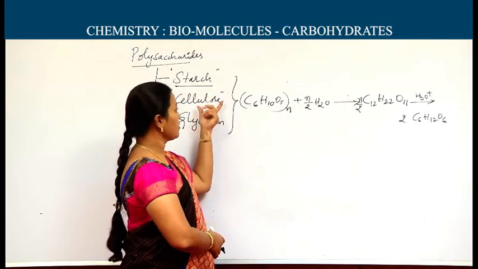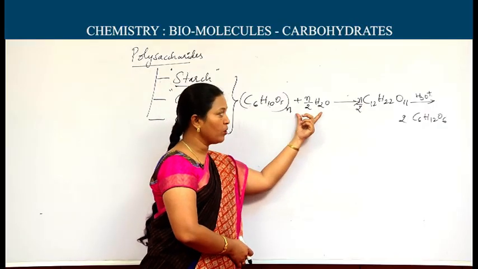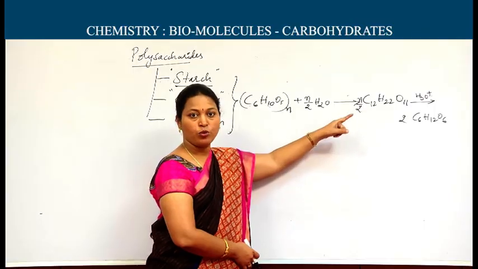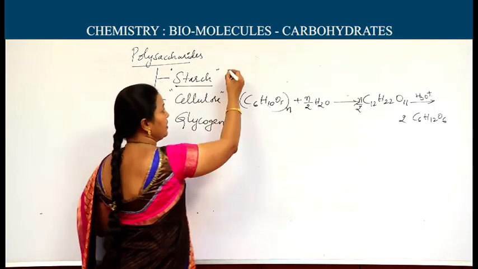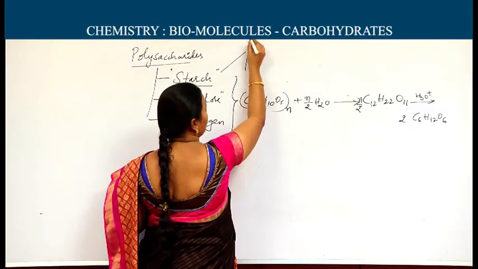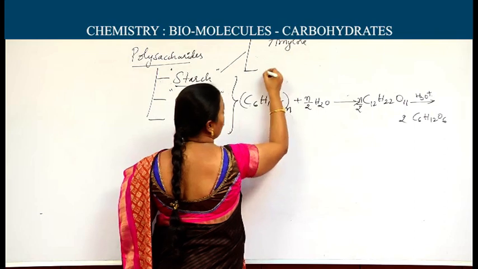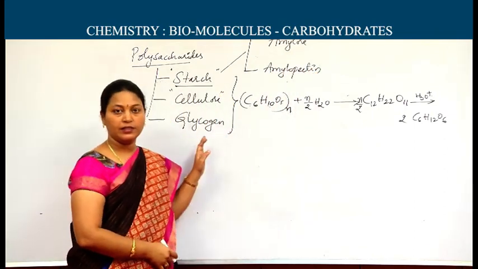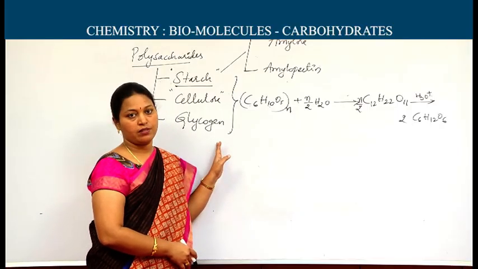Whether it is starch or cellulose, (C6H10O5)n on hydrolysis gives disaccharides, which are further hydrolyzed to get monosaccharides. The important aspect here is that starch in turn contains two parts, amylose and amylopectin. Amylose and amylopectin have alpha D-glucose units.